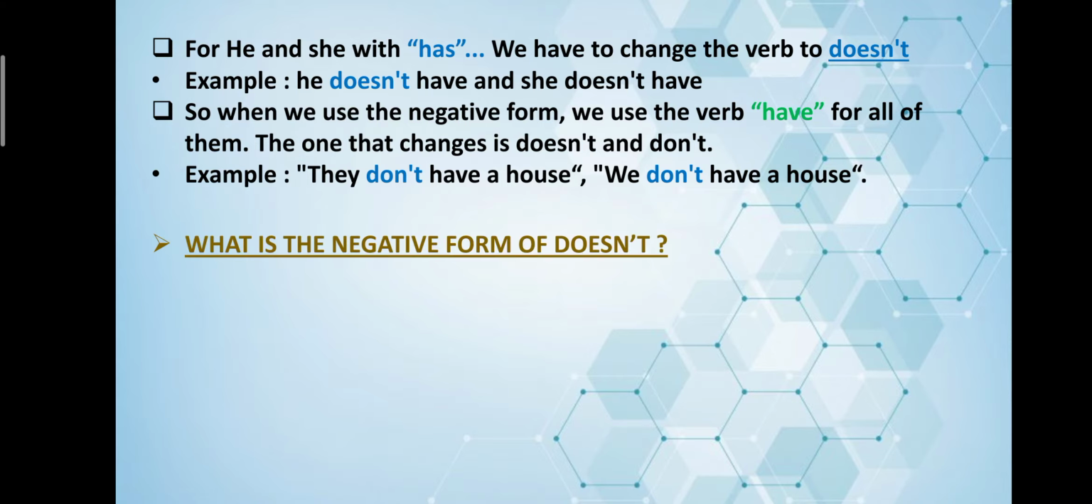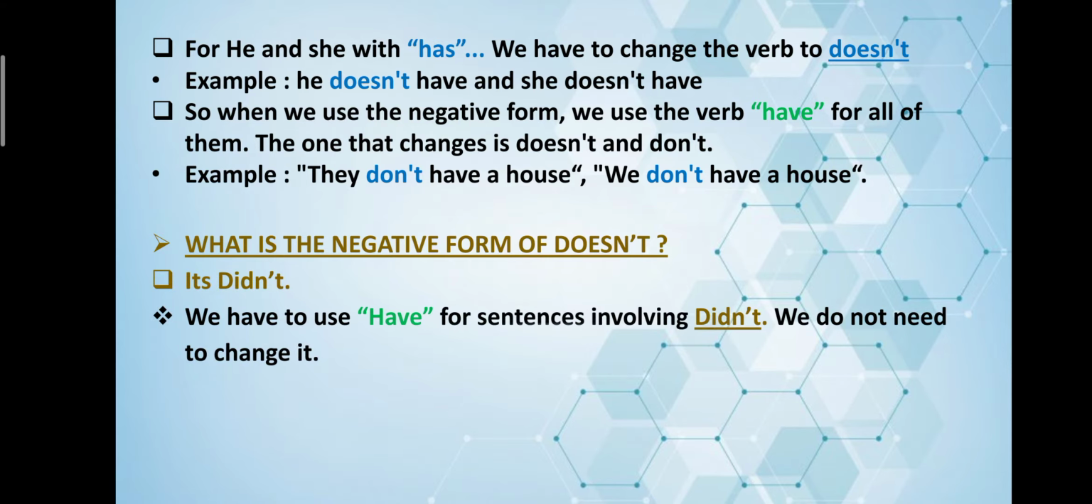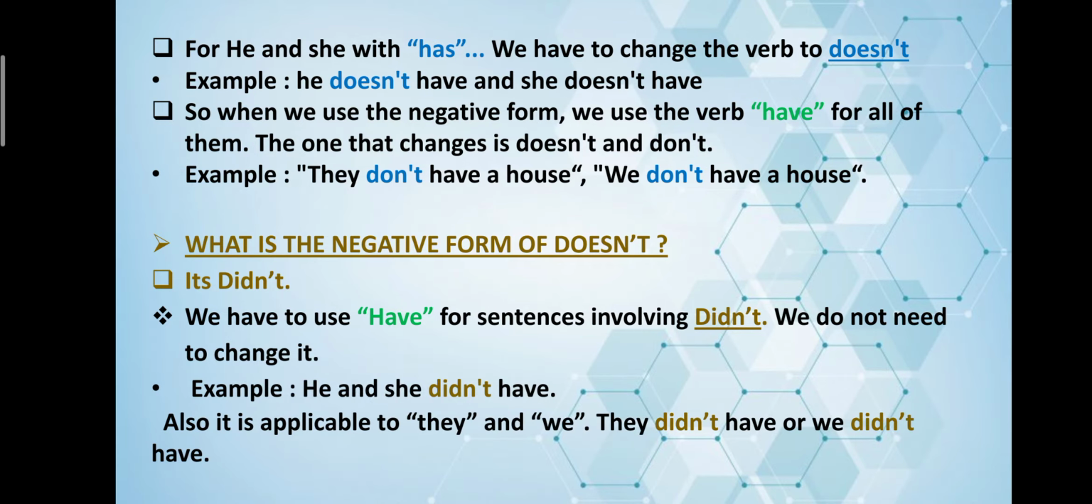What is the negative form of doesn't? It is didn't. So we have to use have for sentences involving didn't. We do not need to change it. For example, he and she didn't have. Also, it is applicable to they and we. They didn't have or we didn't have.